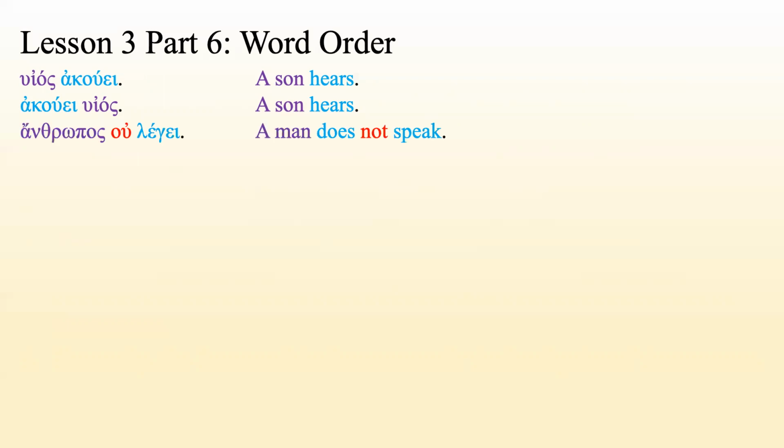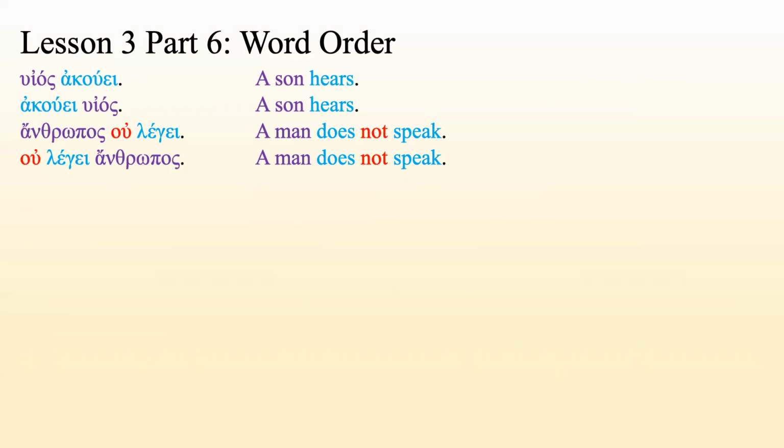Anthropos ou legei, a man does not speak. Ou goes with legei because it comes right before legei. Ou goes with the word that follows it. Ou legei anthropos, a man does not speak. These two sentences mean exactly the same thing. They do have a slightly different focus though. The first one is a man does not speak. And the second one is a man does not speak. Whatever is first has a little bit more emphasis.